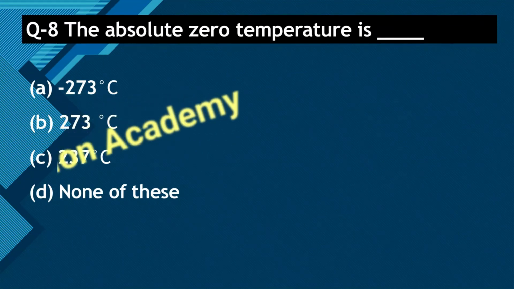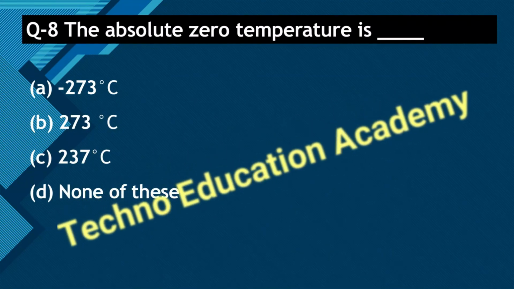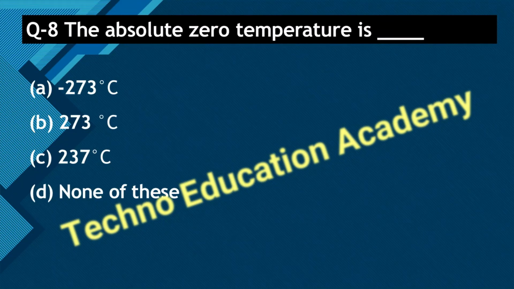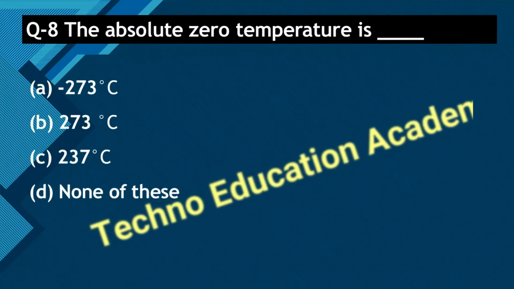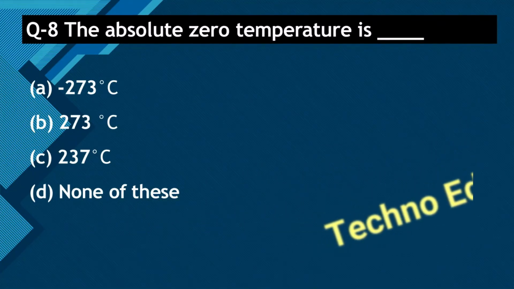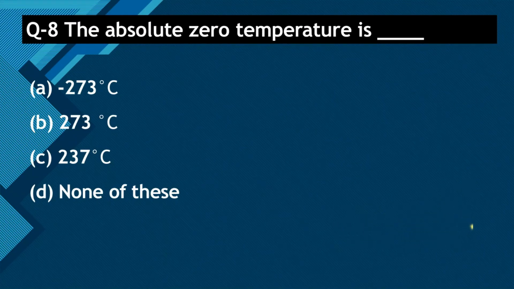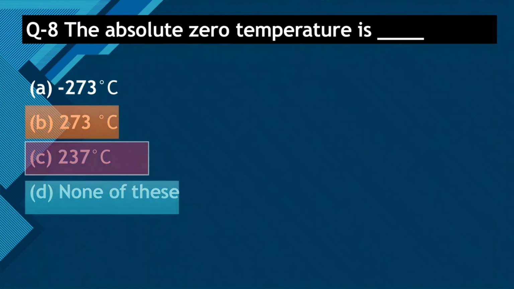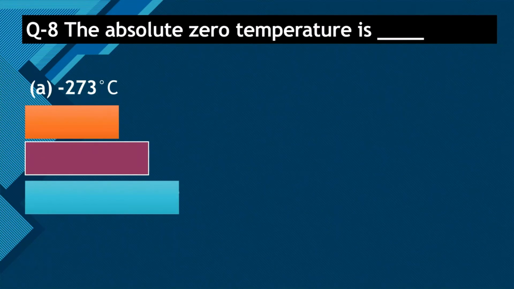Question number 8. The absolute zero temperature is dash. Option A, minus 273 degrees Celsius. Option B, 273 degrees Celsius. Option C, 237 degrees Celsius. Option D, none of these. So the right answer is option A, minus 273 degrees Celsius. It is called absolute zero temperature.